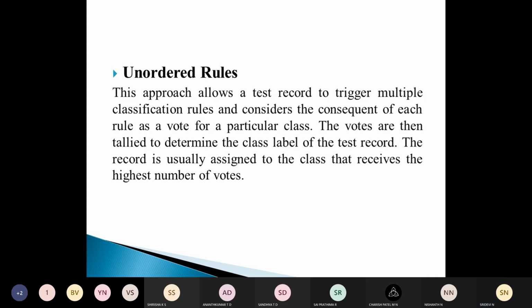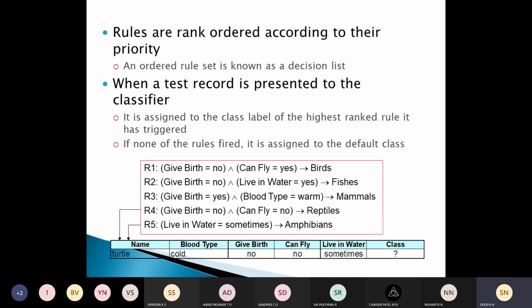So these are the 2 ways in which we can overcome the problem with records which belong to different rules, where we have a conflict in selecting which class a particular test record belongs to: ordered rules and unordered rules. We also said that rules will be ranked according to their priority, and that's what is explained here. When a test record is presented to the classifier, it is assigned to the class label of the highest ranked rule it triggers. If none of the rules are fired, then it is assigned to the default class.